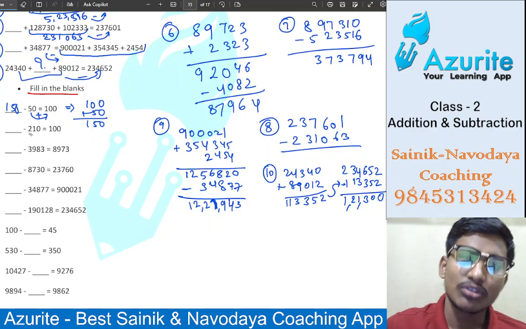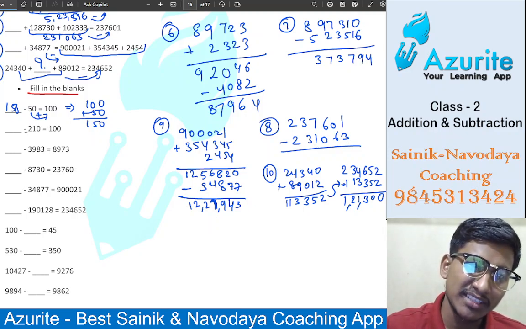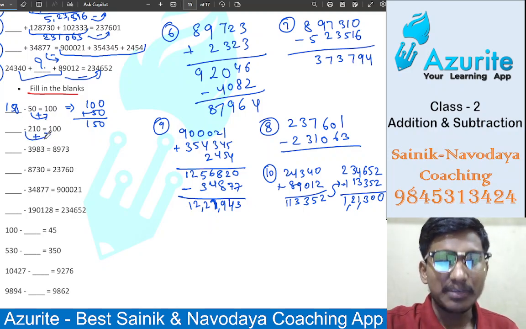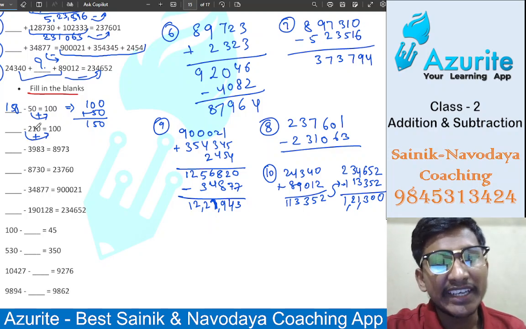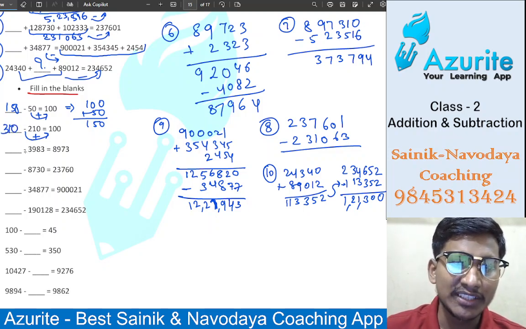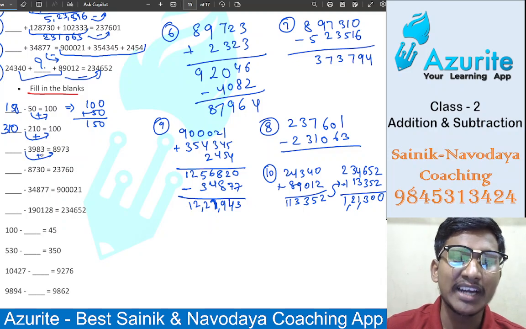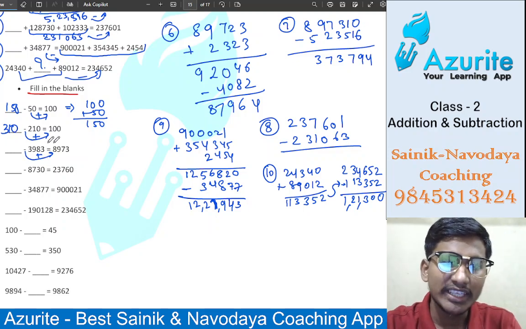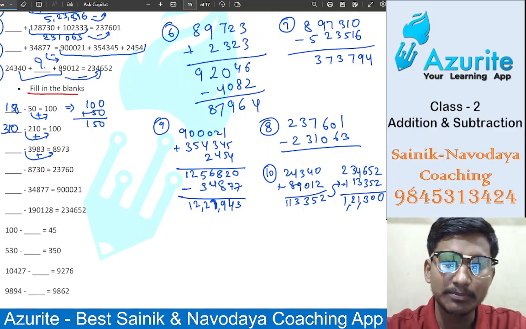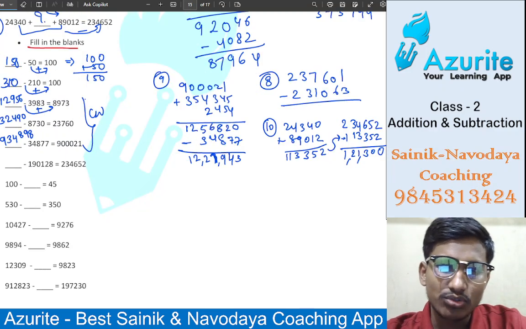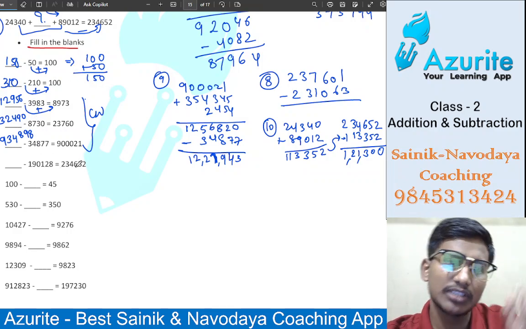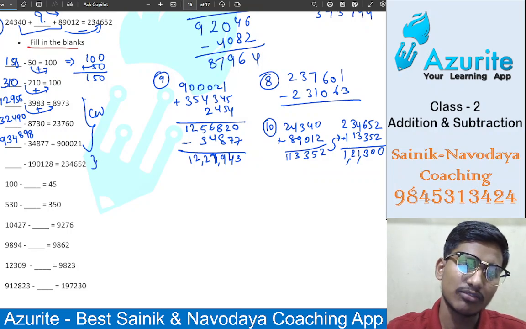Second answer, if you take minus that side, it will become what? Other side of equal to, it will become plus. 300. So 310 answer, correct. Next, if you add, this minus will become plus. If you add them, you will get the answer. Okay, this is very easy. So do it now. So students, these are the answers. You can write it, note it down, and solve the remaining questions as homework. Okay, this one only homework.